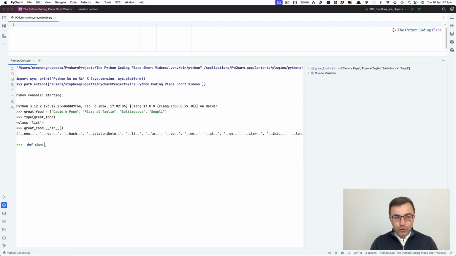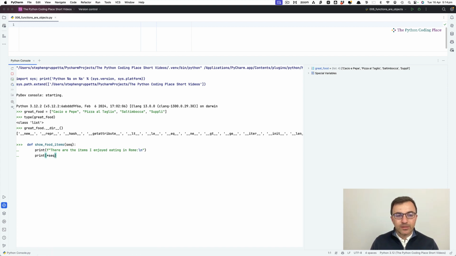Define show_food_items. It doesn't matter what this function does. Let's put in a sequence, and it's going to be great_food in my case. And all I'm going to do here is print, with an f-string, these are the items I enjoyed eating in Rome. Whatever. And let's say a new line. In fact, I didn't need a new line there. It doesn't matter. Print.